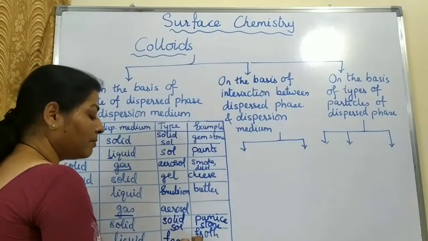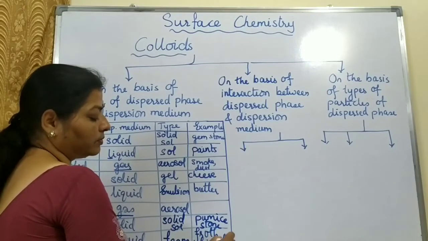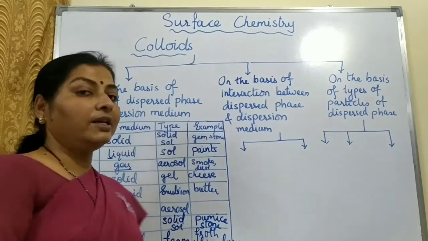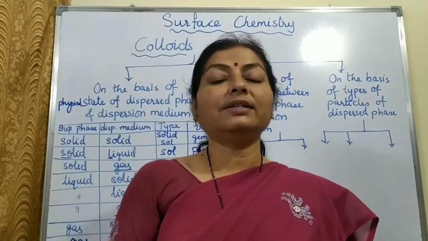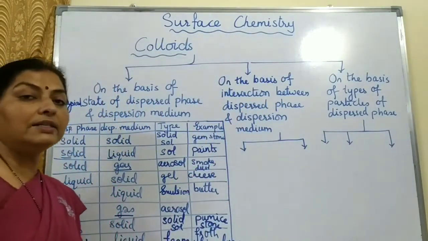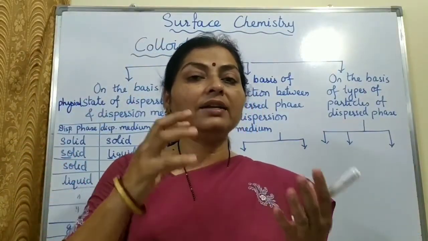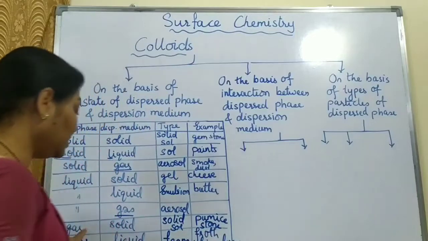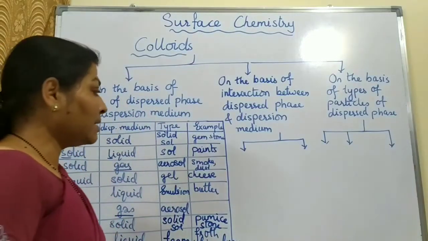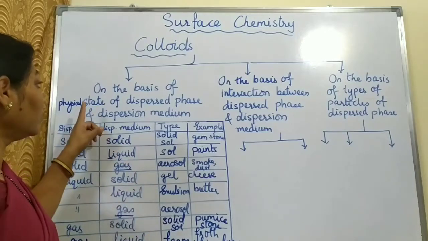Froth is an example, then whipped cream is an example. Milkshakes. We all enjoy milkshakes, isn't it? And now as it is summer, a milkshake also contains air. The quantity becomes more. Why? Because air is trapped. Gas is trapped in liquid, so it is an example of foam. So these are all the 8 different types of colloids.